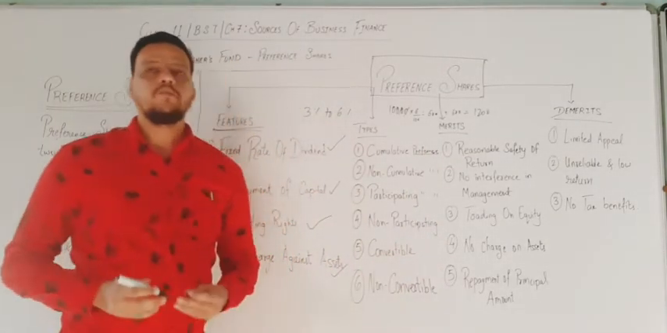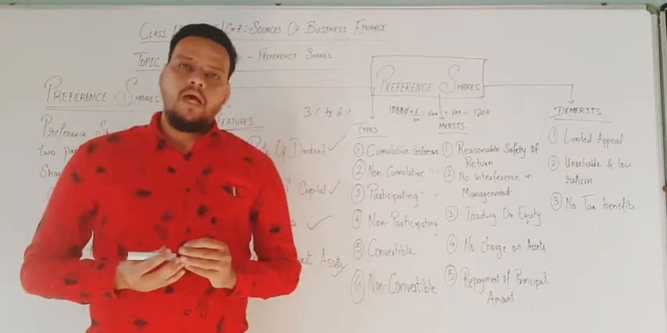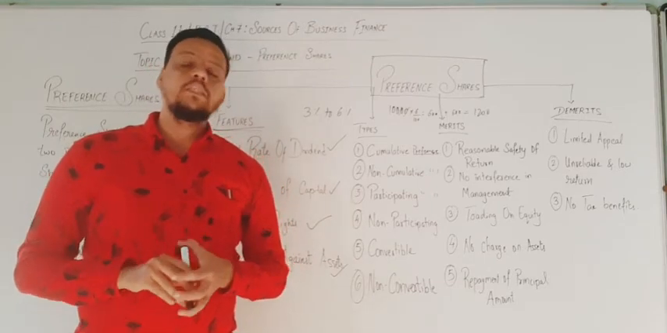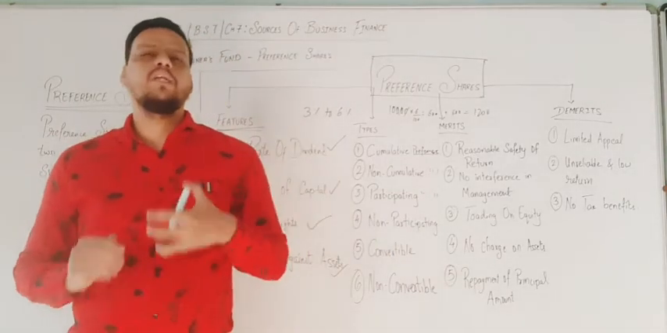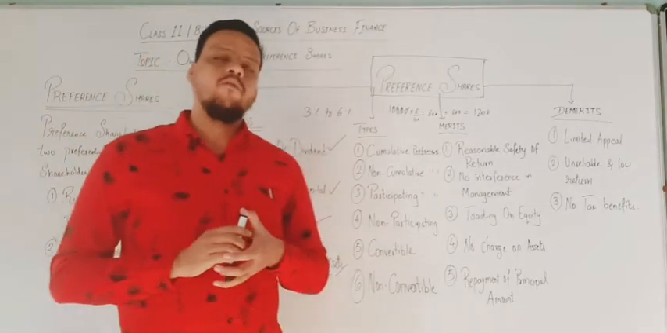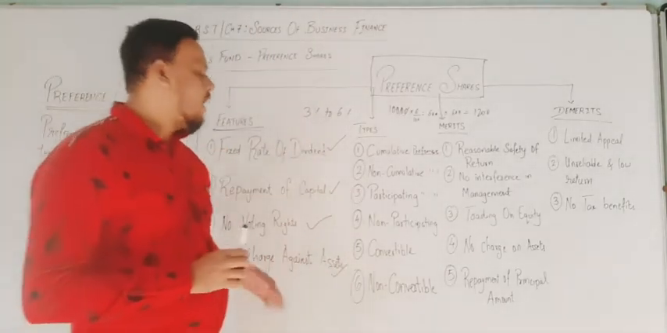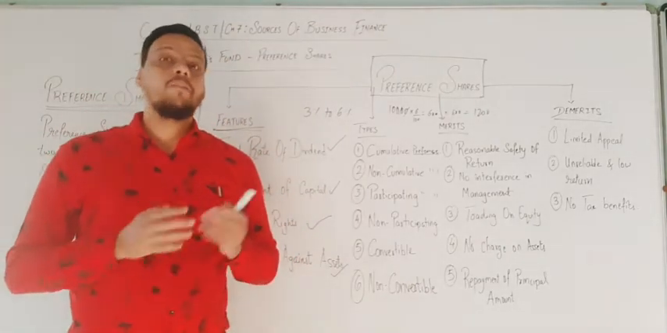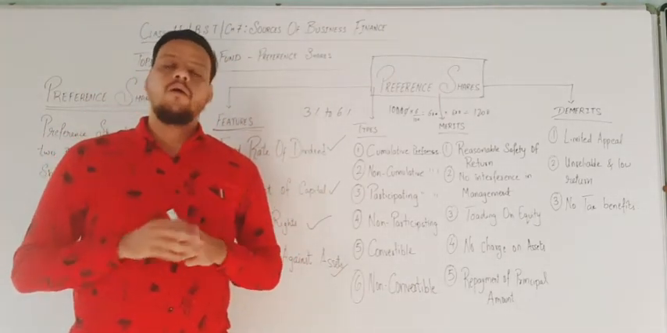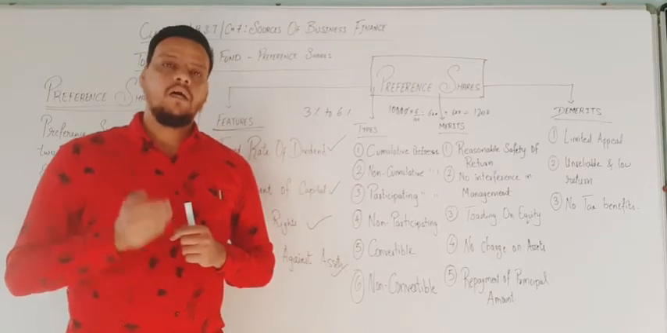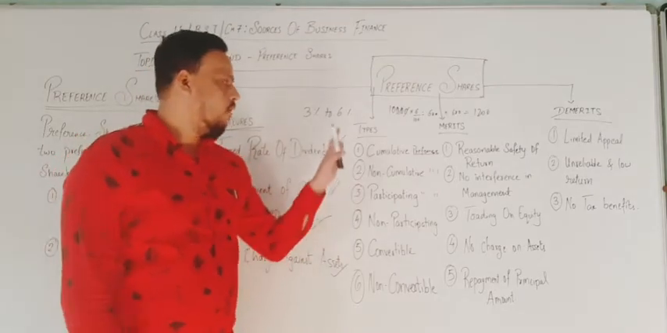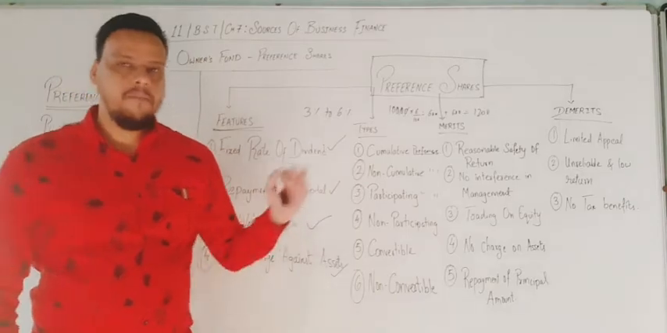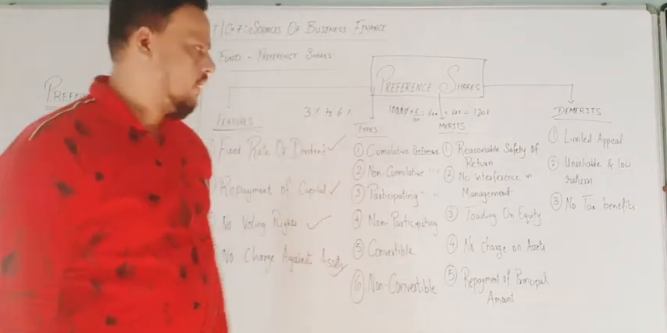Now, next go with the conversion of preference share. Convertible means that after a specific period of time, it can be converted into debenture or equity share according to the need of the organization. Now, non-convertible means it cannot be converted to any other form, but they will get the money. That's it for the types. Now we are going with the merits and then we will go with the demerits.